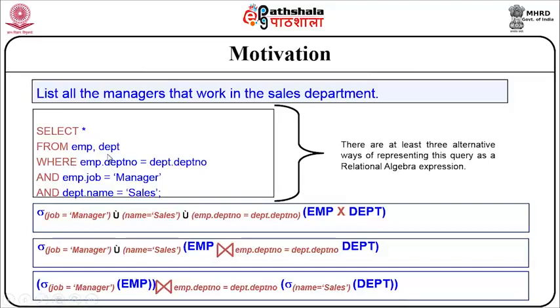For employee and department, I initially do a Cartesian product, which is the multiplication symbol: employee Cartesian product department. There are several ways of writing this relational algebra expression. This is one representation, where I select, which is sigma, from the employee Cartesian product department, with a list of predicates to be checked.